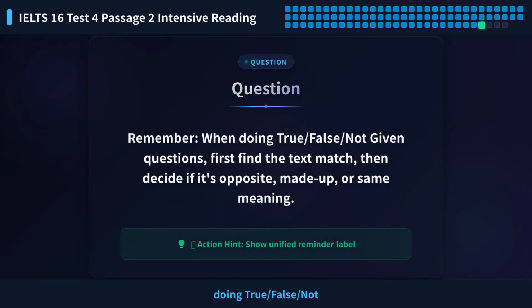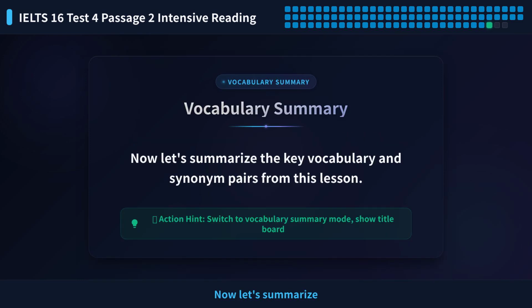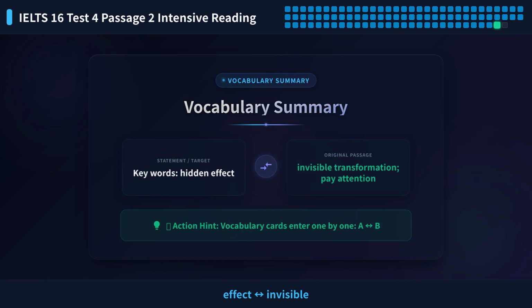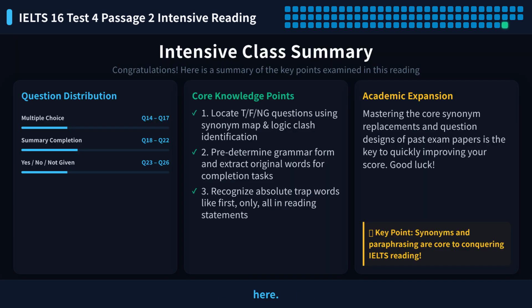Remember, when doing true-false-not given questions, first find the text match, then decide if it's opposite, made up, or same meaning. Now let's summarize the key vocabulary and synonym pairs from this lesson. Keywords: hidden effect, invisible transformation; pay attention, ignore; brain circuits adjust, adapt; worrying trends, troubling effects. This lesson ends here.